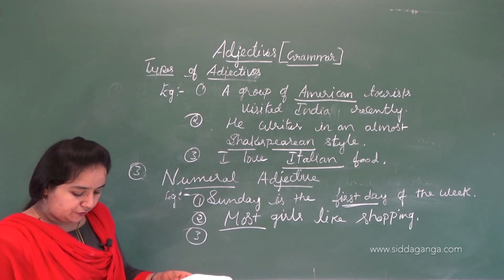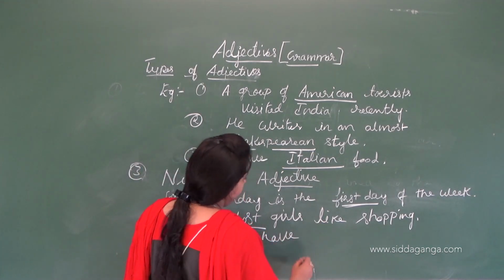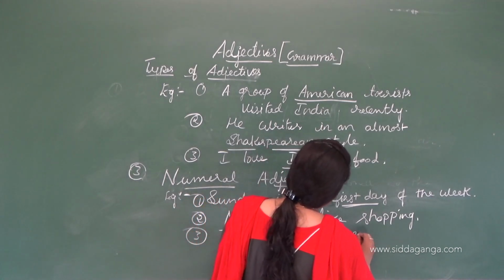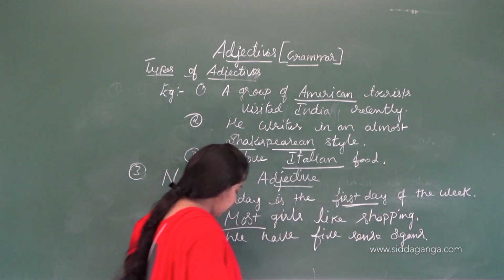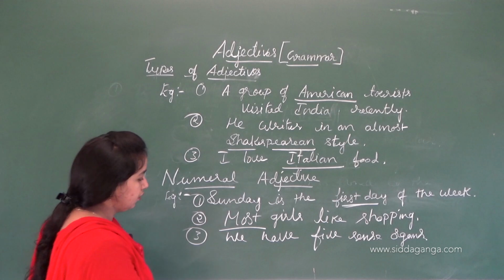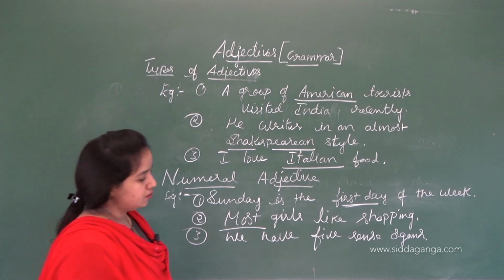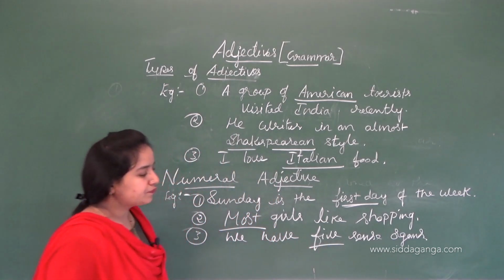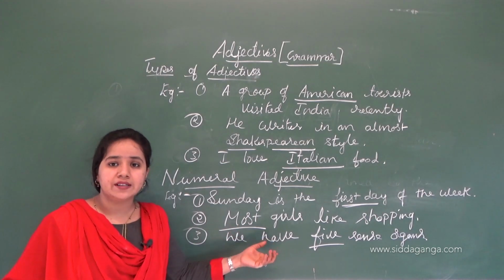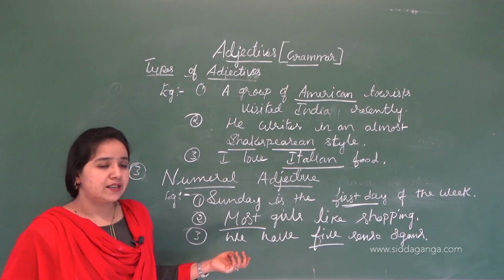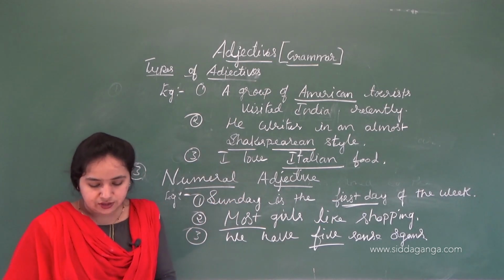Next, we have 5 sense organs. In this sentence, something is used in the number. How many sense organs are present in the human body? That is 5 sense organs. So the number 5 describes a noun. There is no doubt here because the number is exactly present, so we can say it is called a numeral adjective.